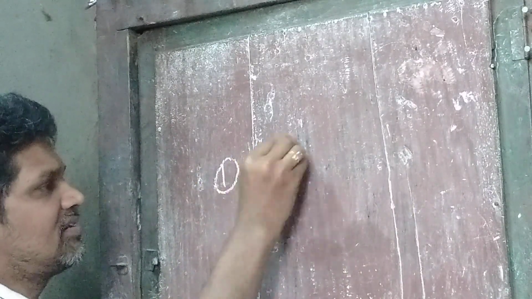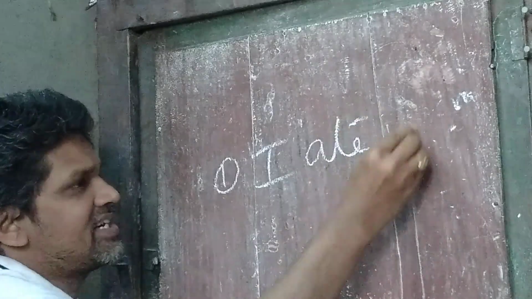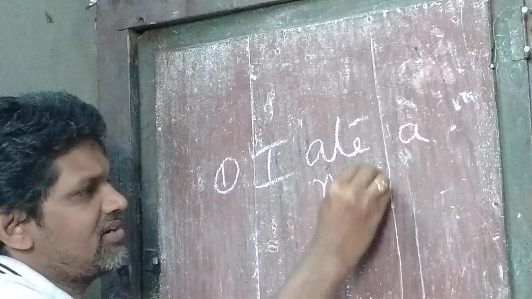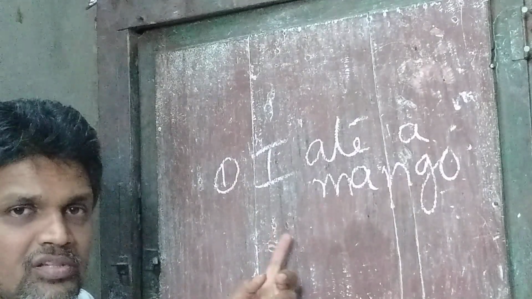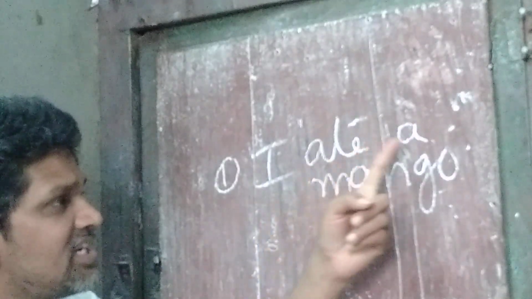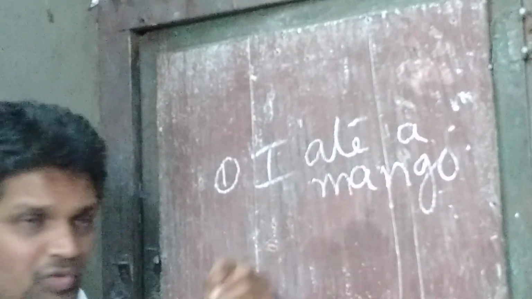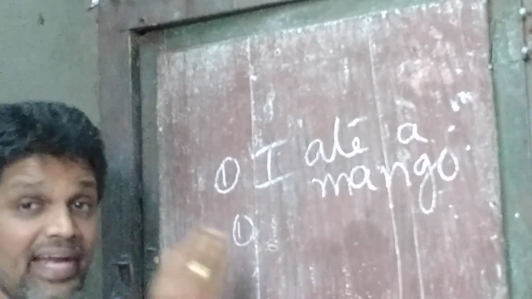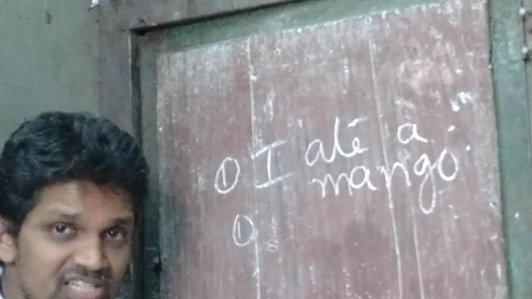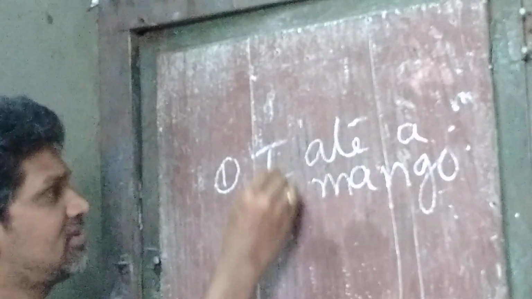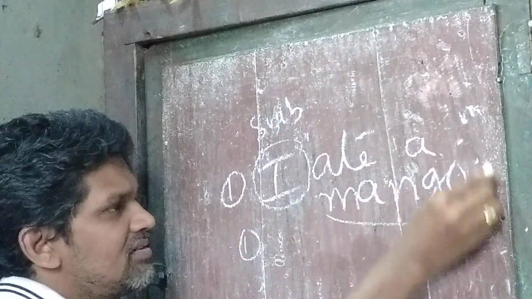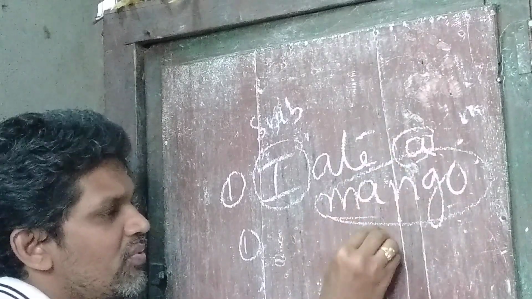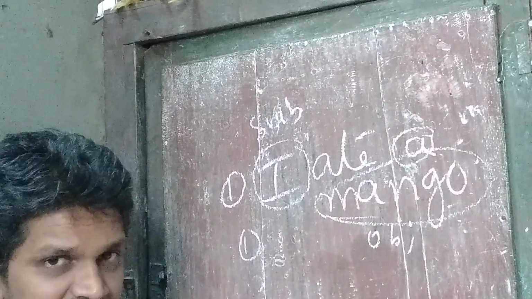First one, I ate a mango. What is the first step? Identify the subject, verb and the object. I is the subject. A mango is the object.